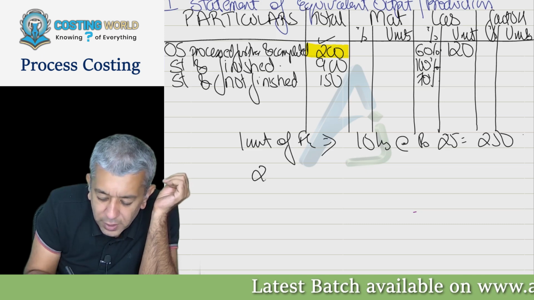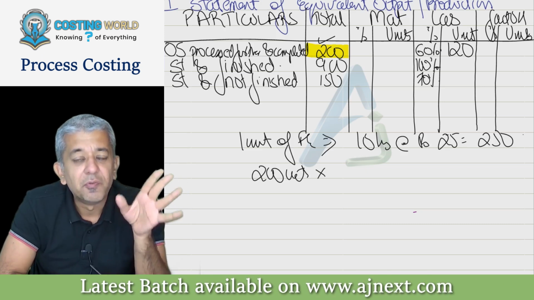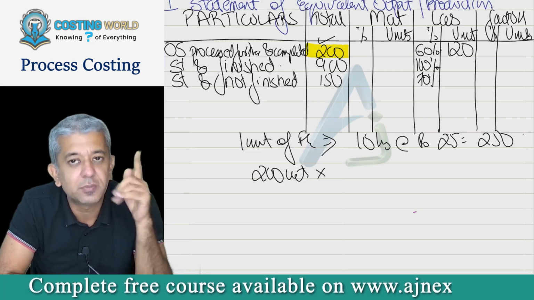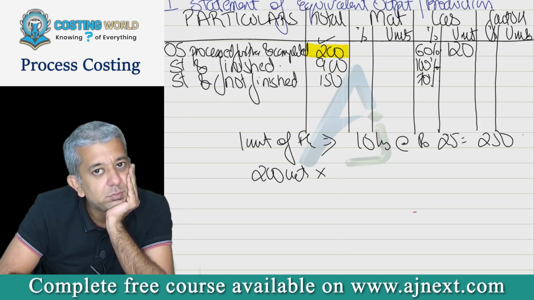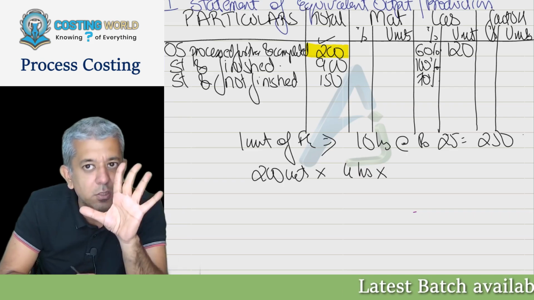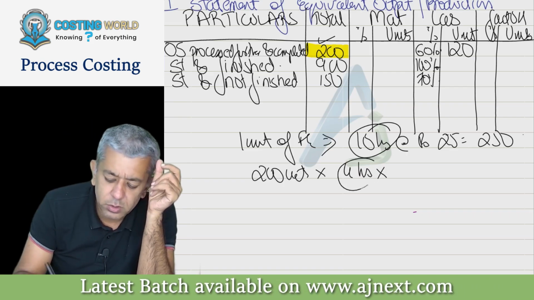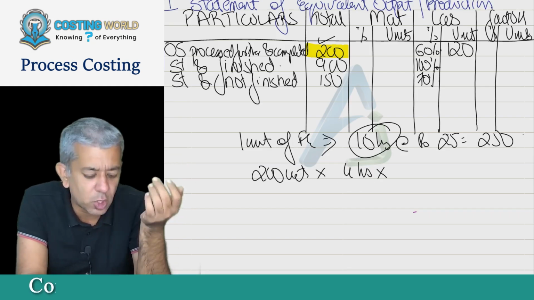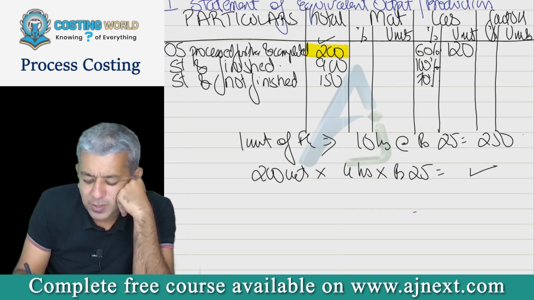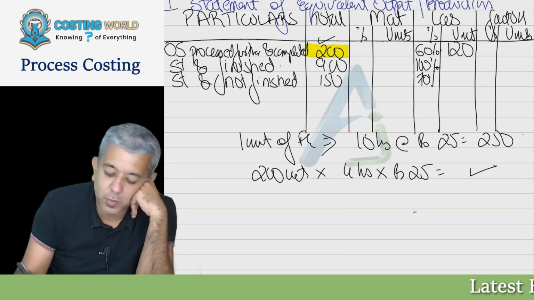Now see. I had 200 units in opening WIP. Can we say the worker had already worked on it to the extent of 40% in the last period? So workers must have worked on it for how many hours? 4 hours. You all understood how 4 came? 10 hours are required, no? But they have done 40% of their job on these products, at the rate of rupees 25. Get me this answer, please: 200 into 4 into 25.